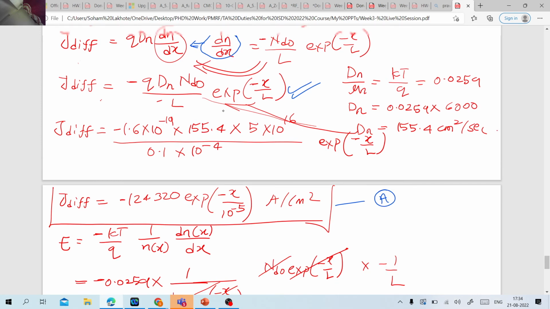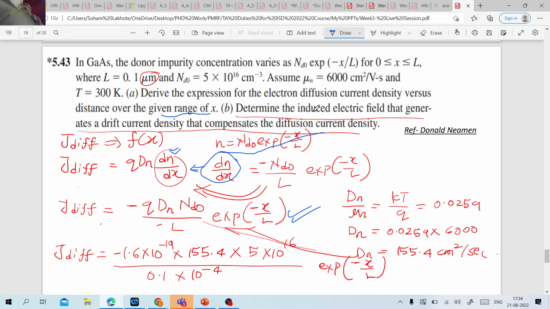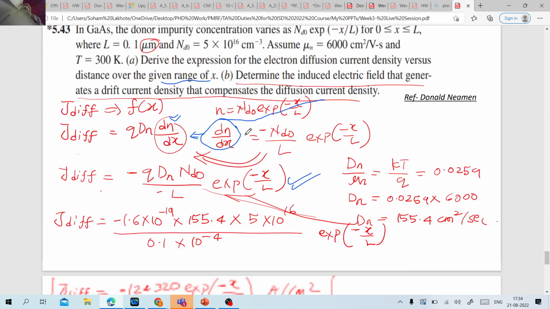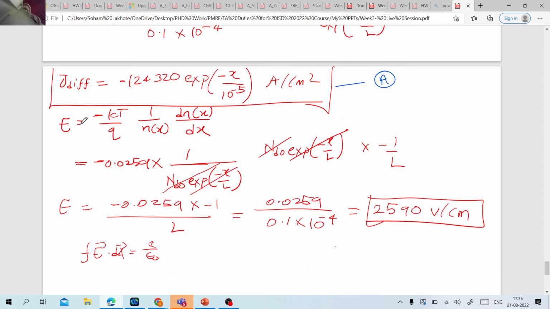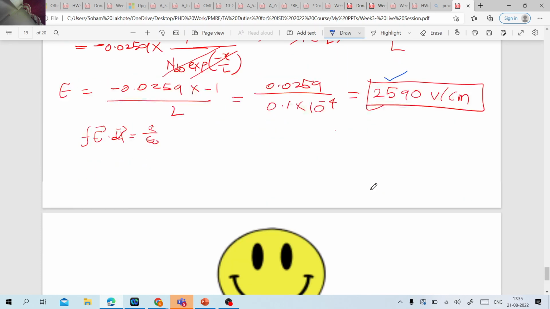And now what they have asked us in the second part: determine the induced electric field that generates a drift current density that compensates the diffusion current density. So I already know the drift current density and diffusion current density will be cancelling each other. Just calculate the electric field at that point, beyond which the diffusion will stop happening, correct? This is the formula that I had already derived, so I will directly use this formula, and after using it you will easily get this value of 2590 volts per centimeter, correct?